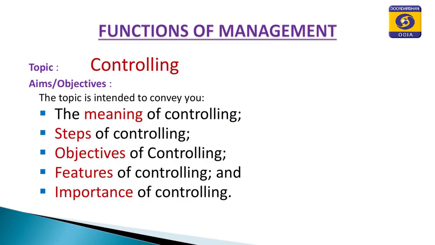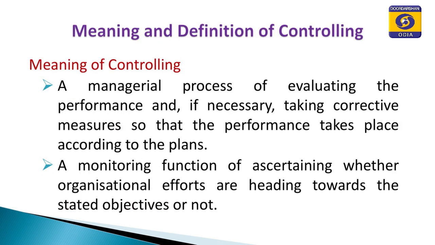After controlling we will see coordination being the essence of management. So, let us start with controlling. Here we will see the meaning, steps, objectives, features and importance. Meaning: what is controlling? It is a managerial process of evaluating the performance of the employees and, if necessary, taking corrective actions to see that the actual performance is in conformity with the planned performance, planned target or budgeted performance.